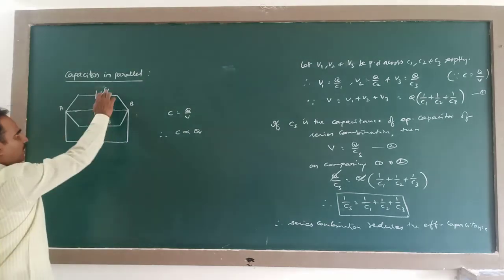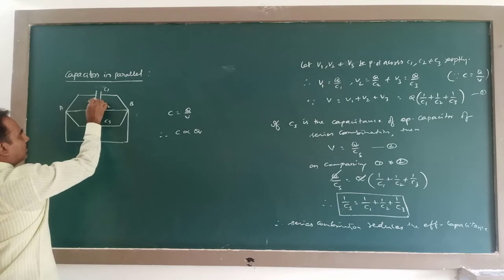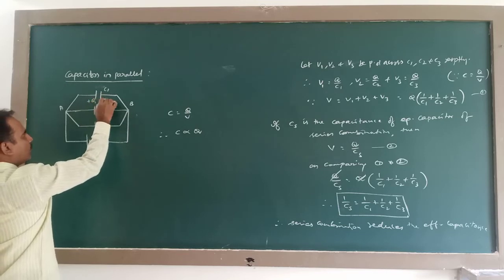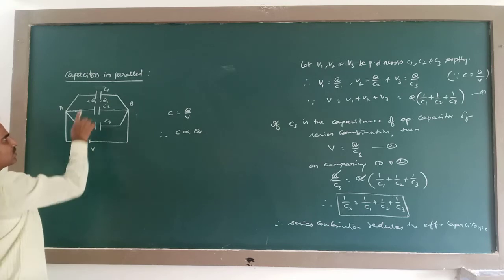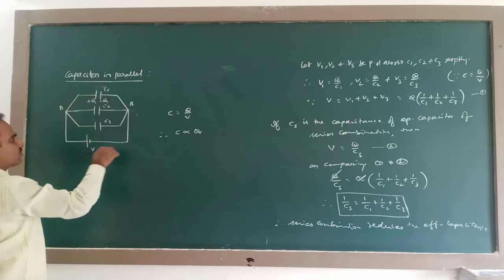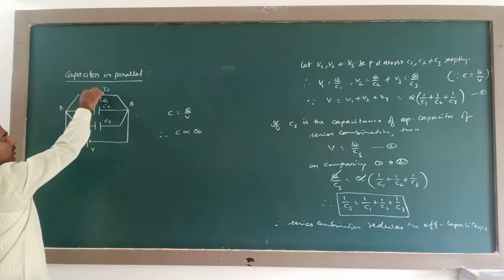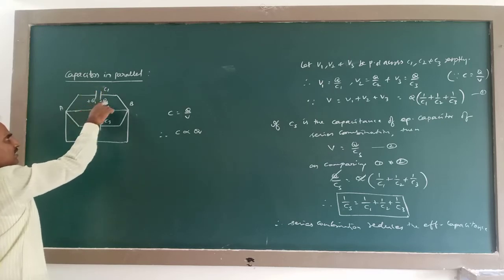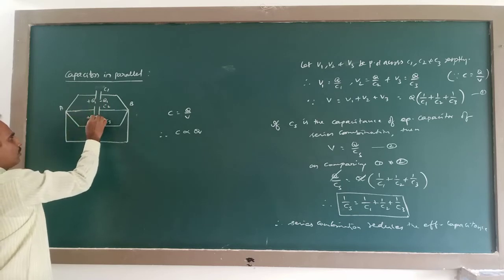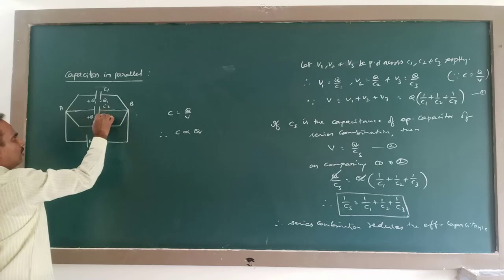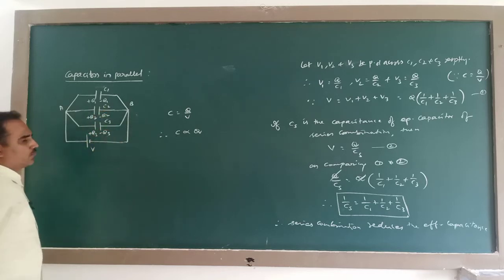So, capacitors being different here, charge is different. Let this plate get a charge plus Q1 and this get minus Q1. Because of this potential difference, electrons are drifted like this, transferred to the second plate. Therefore, it gets a plus Q1 charge, this gets a minus Q1 charge. Similarly, this gets a minus Q2, plus Q2, minus Q2, plus Q3, minus Q3.